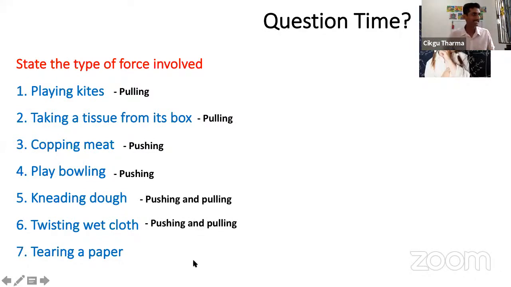Okay, next one. Tearing a paper. What is this? Tearing a paper. Some of you say pulling, some of you typed push and pull. Which is correct? Pull or push and pull? Okay, look here. Look at my hand.